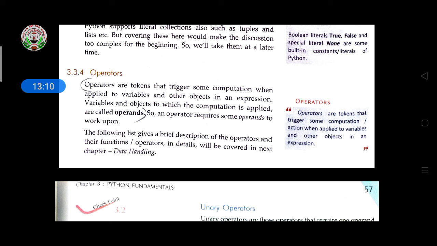If you are using any variable, you have to give the expression also, what you want to do. So every operator requires operands to work on.